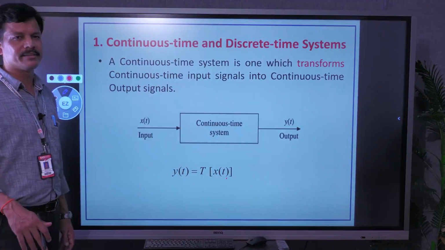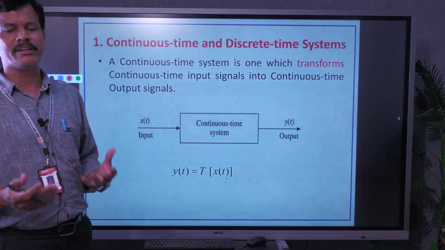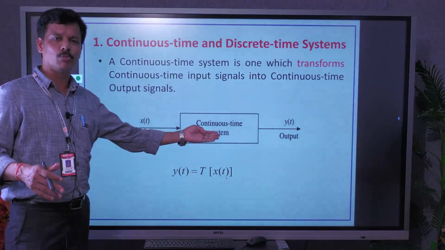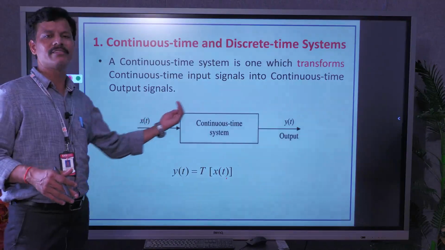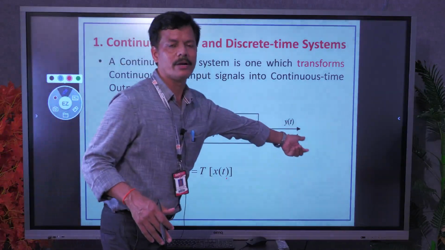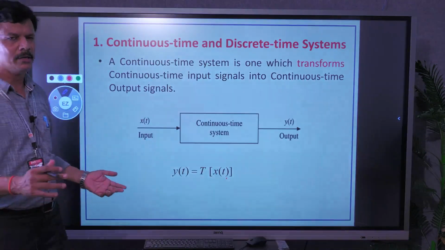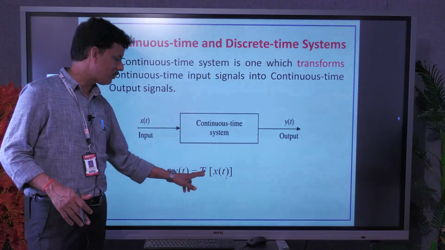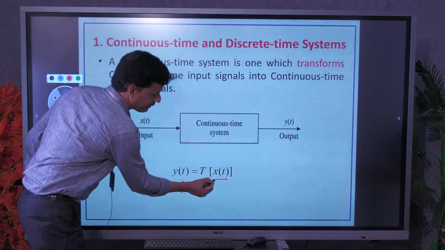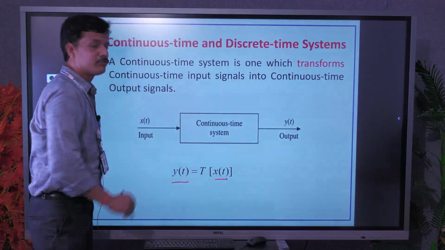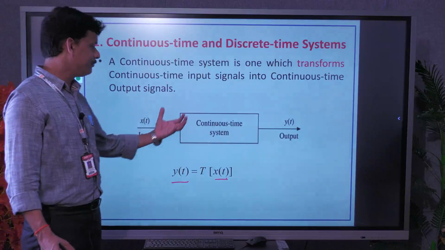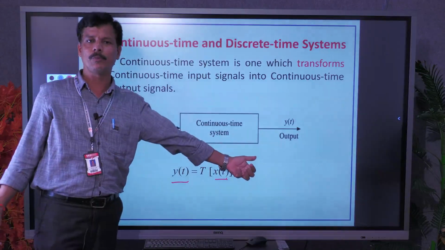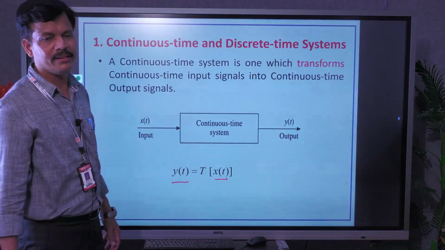First, continuous time and discrete time systems. As we know what continuous time and discrete time signals are, it is very easy to define the system. A continuous time system is one which accepts a continuous time signal as input and gives a continuous time signal as output. Very easily we can define it. No in-depth concept is there. It is symbolically denoted as y of t is the transformed version of x of t. Here the input x of t is continuous time and y of t is also continuous time. So the system which processes continuous time input and gives continuous time output is called a continuous time system.